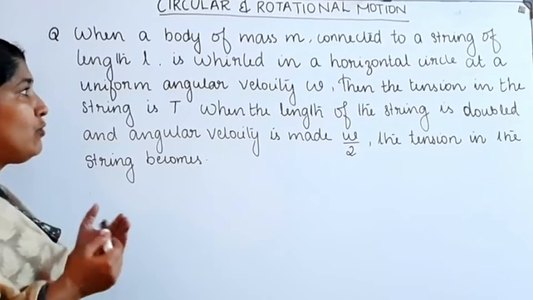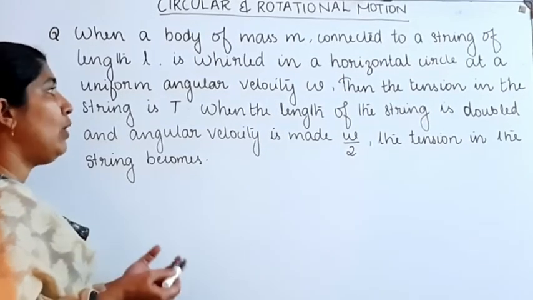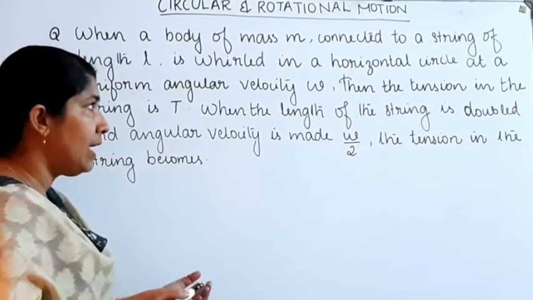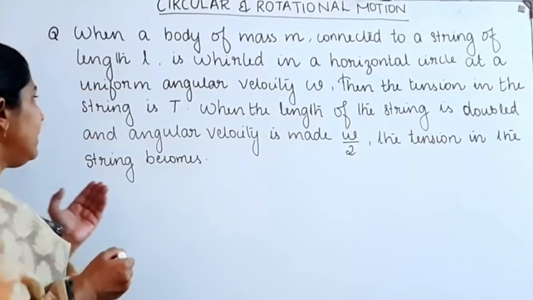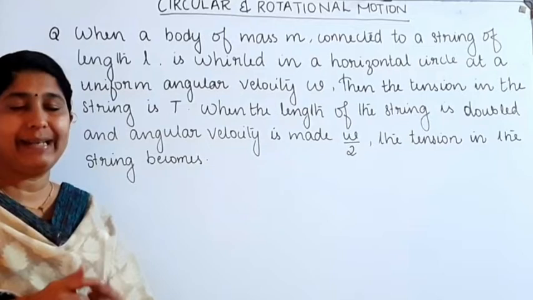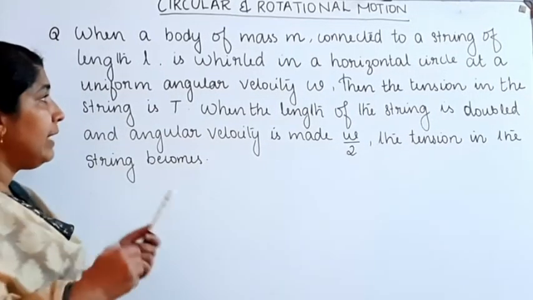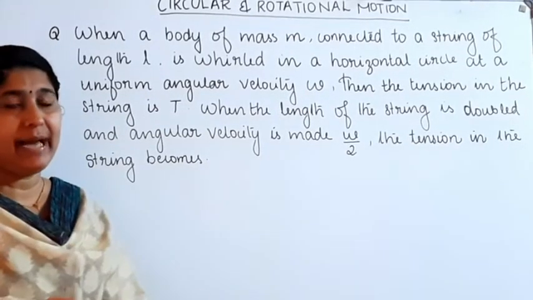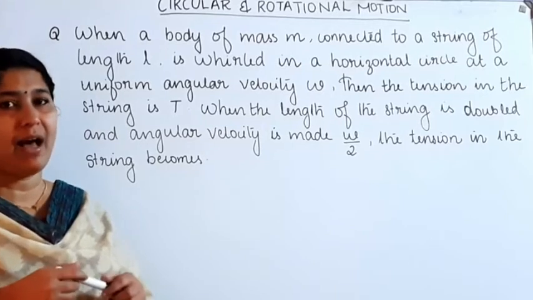When the length of the string is doubled and the angular velocity is made omega by 2, then the tension in the string becomes what? We want to find out the tension in the string when the length of the string is doubled and the angular velocity becomes halved.